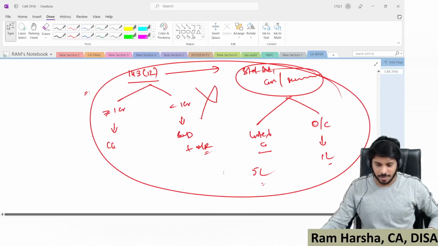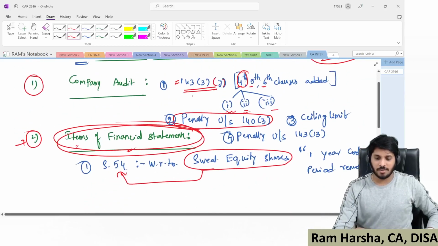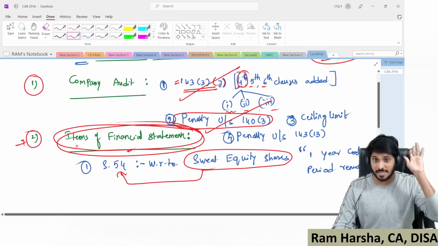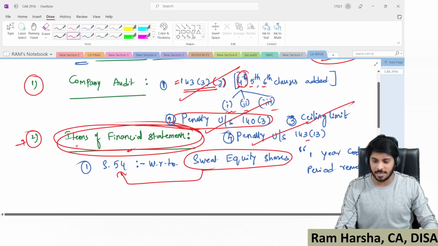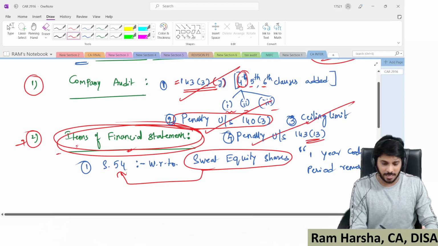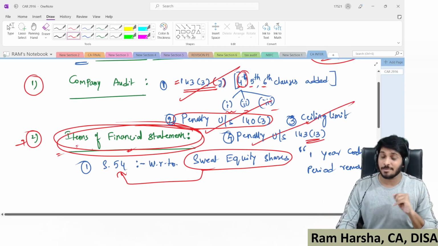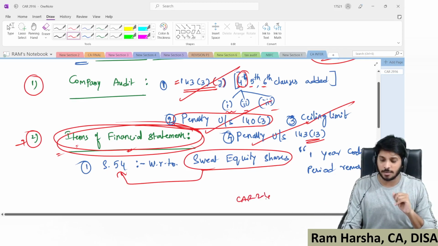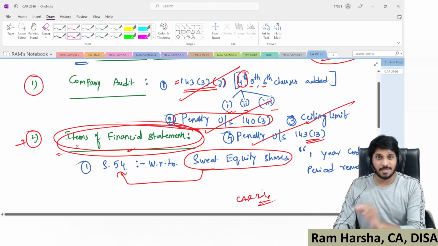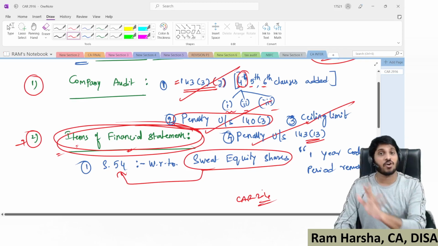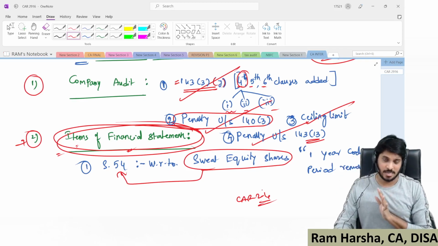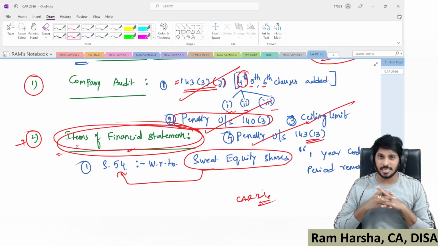So broadly, the amendments are: the 143 one amendment, the 140 subsection 3 resignation-related amendment, the 2 lakhs maximum ceiling limit amendment, the penalty under 143 for fraud reporting, and the items of financials. These are the only amendments. Once again, I'm reminding you, CARO 2016 is what is applicable for December exams, whether you are a CA Inter student or a CA Final student. With this, the amendment session is done.